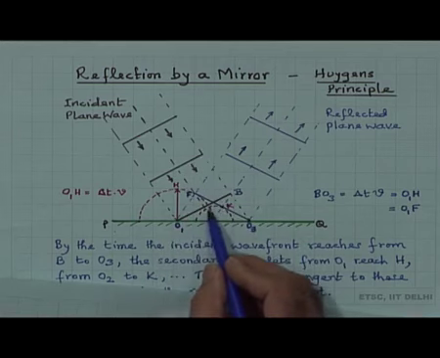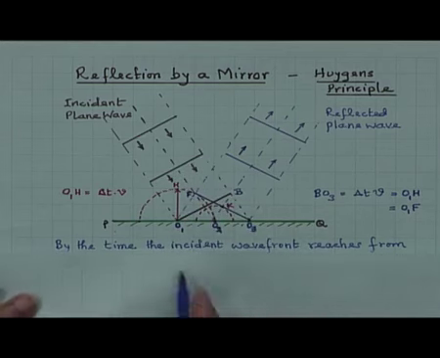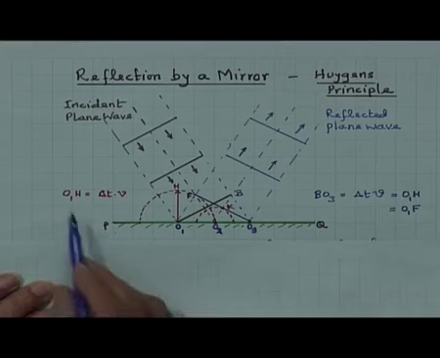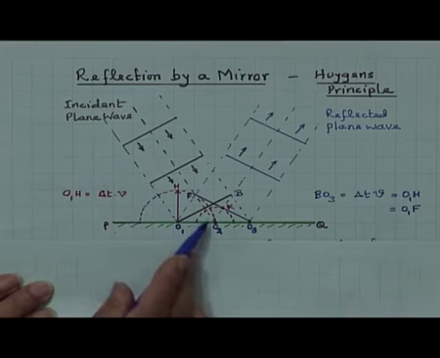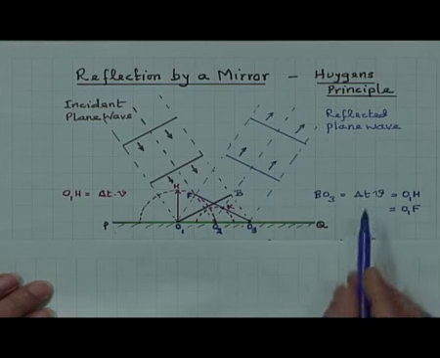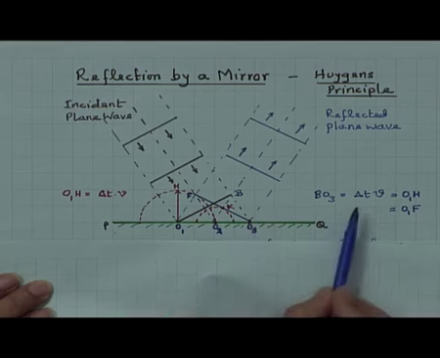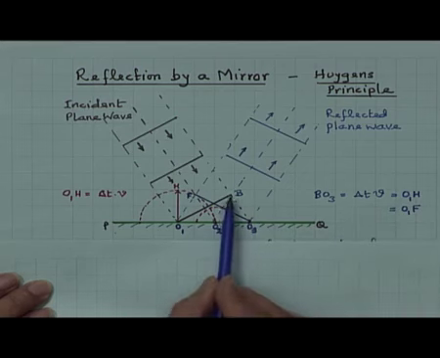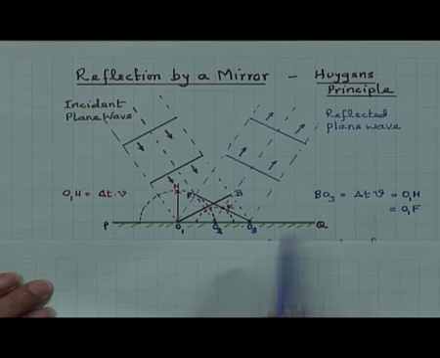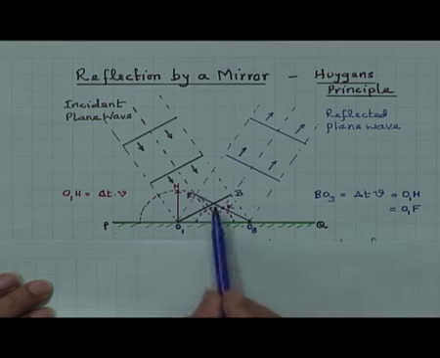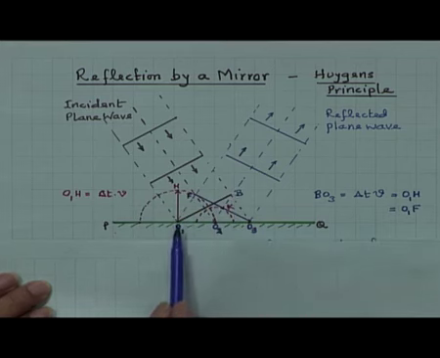So, end point, midpoint and here. There are only 3 points shown here, and you can see the incident wave and the reflected wave. BO3 from here to here is equal to delta t times V, if delta t is the time for it to travel here, which is also equal to the radius O1H of this wavefront, because when this was at B, the point had already touched O1 here.